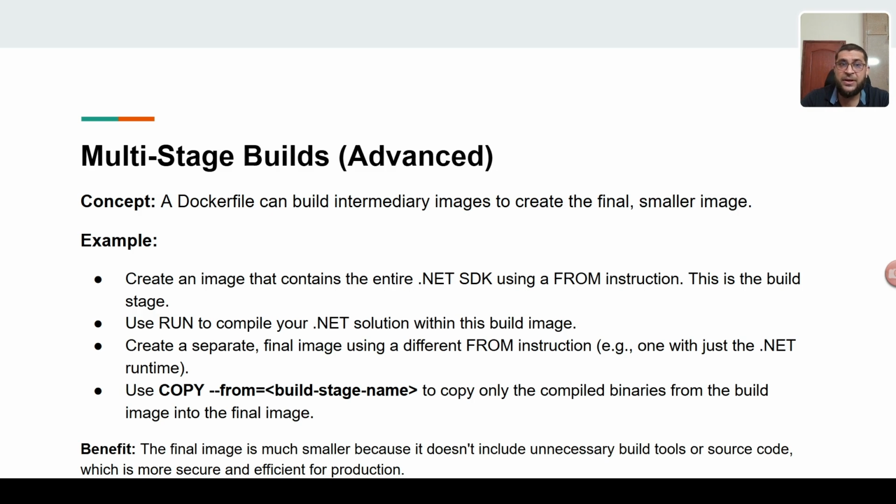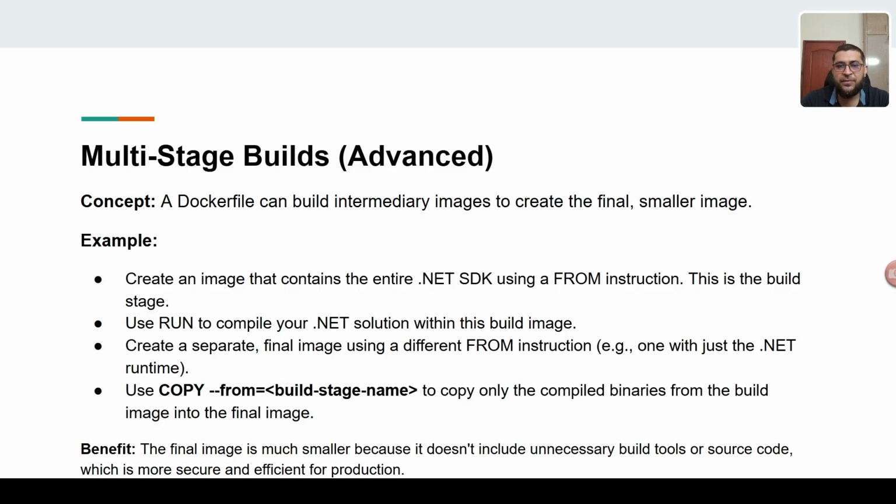This is the build stage, for example. Then use RUN to compile your entire .NET solution, and create a separate final image using a different FROM instruction, like just the .NET runtime. Once your application is built, you then need the runtime to run the application. So this is multi-stage build. We'll see this as well.